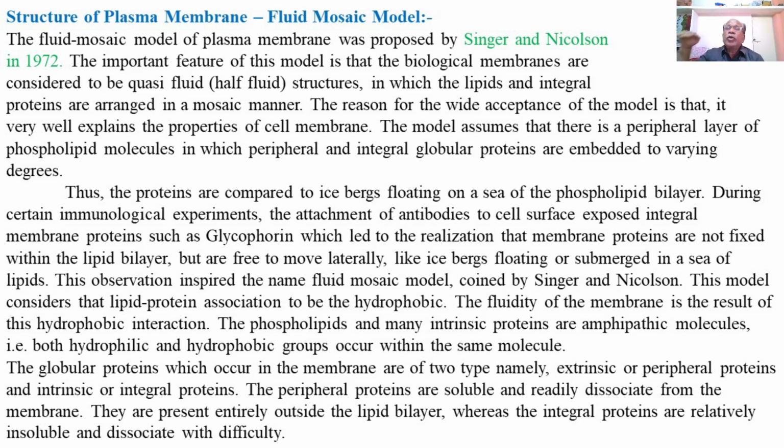of the phospholipid bilayer. During certain immunological experiments, the attachment of antibodies to cell-surface-exposed integral membrane proteins such as glycophorin led to the realization that membrane proteins are not fixed within the lipid bilayer, indicating that they are moving freely or laterally.